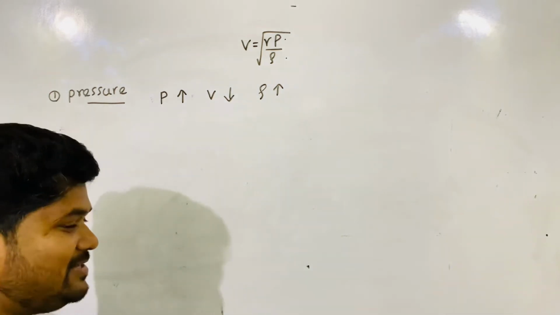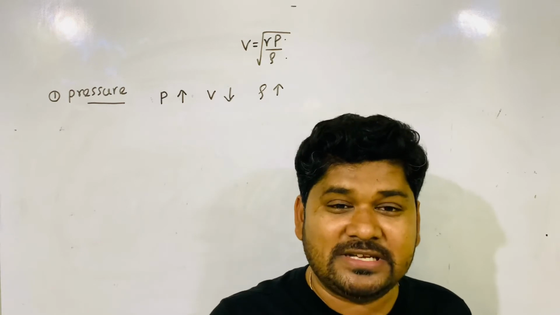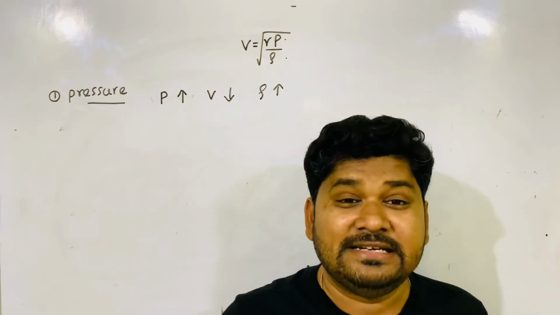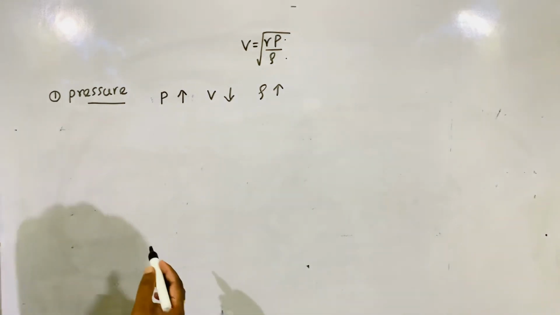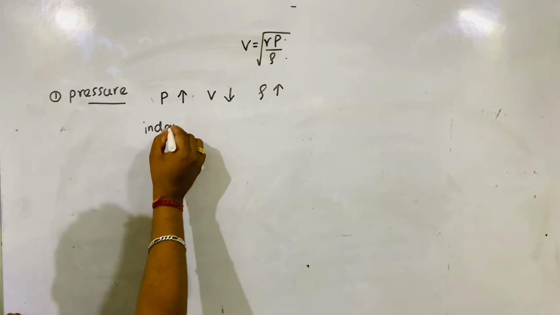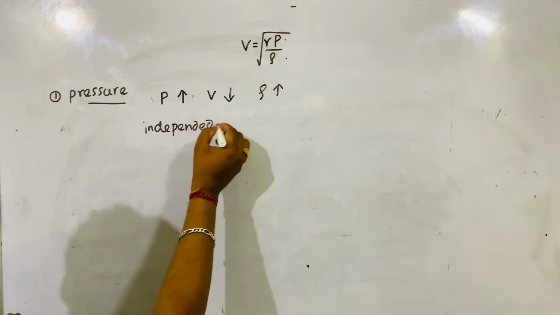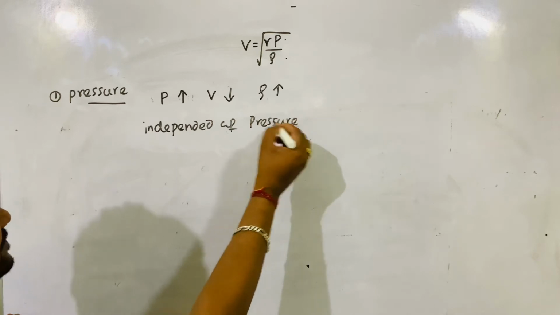So, what is your conclusion? Velocity of sound in air medium is independent of pressure. Remember this one.